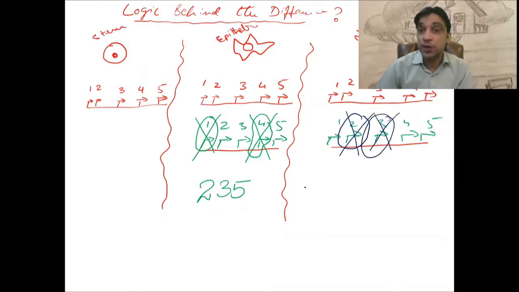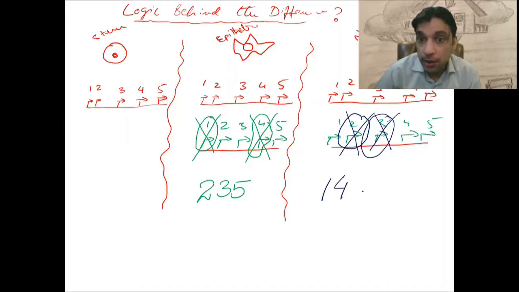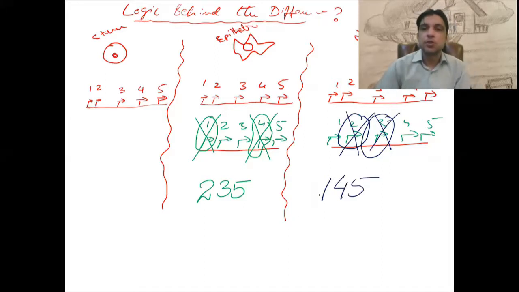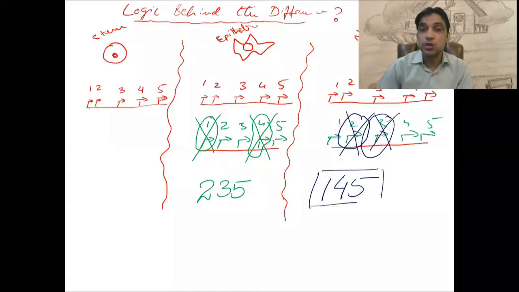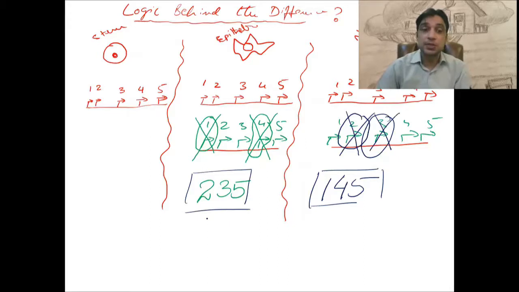So the pattern of expression of the neuronal genes is like 1, 4, and 5. This is the pattern of expression of neuronal genes, and this one is the pattern of expression of epithelial genes.